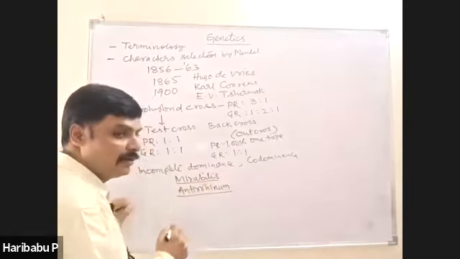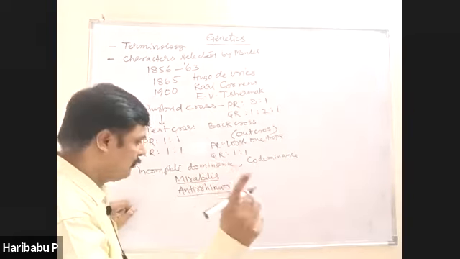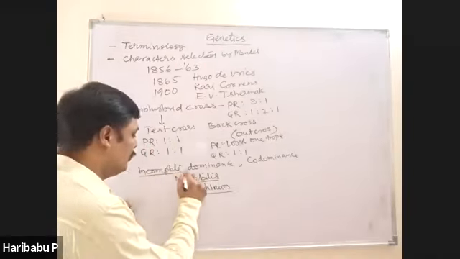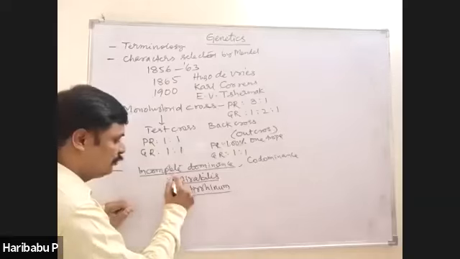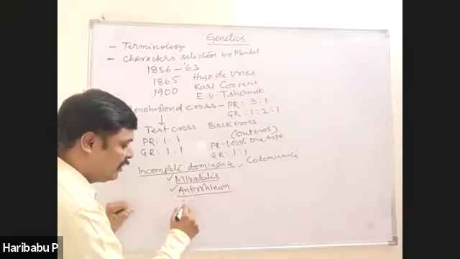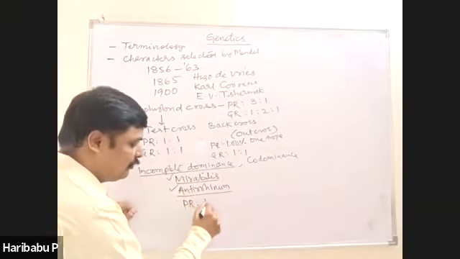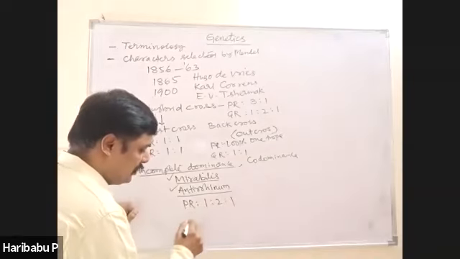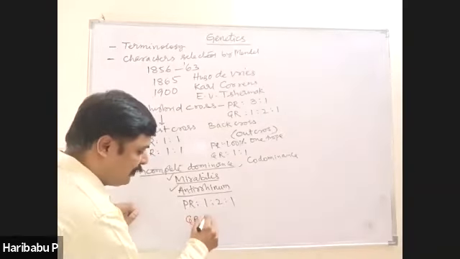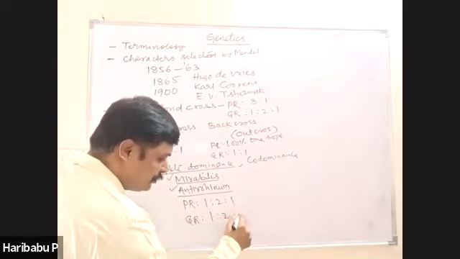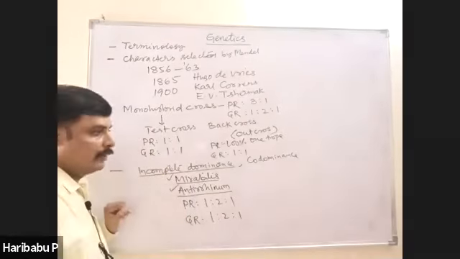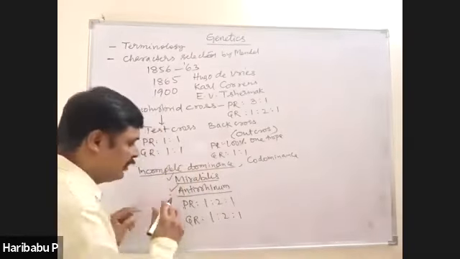Mirabilis is commonly called four o'clock plant. So incomplete dominance is shown by these two plants. Incomplete dominance phenotypic ratio 1:2:1. Incomplete dominance genotypic ratio 1:2:1. This is about incomplete dominance.